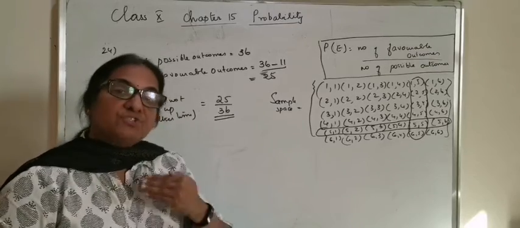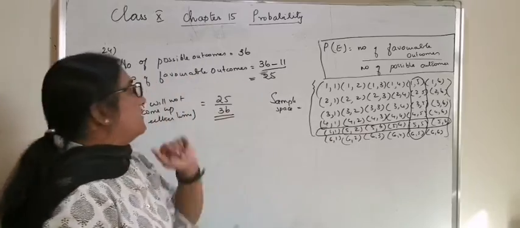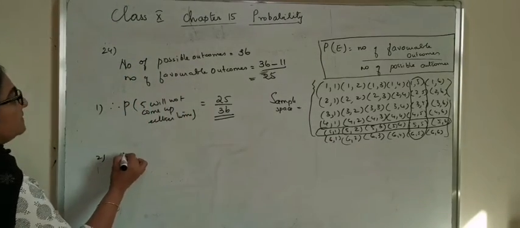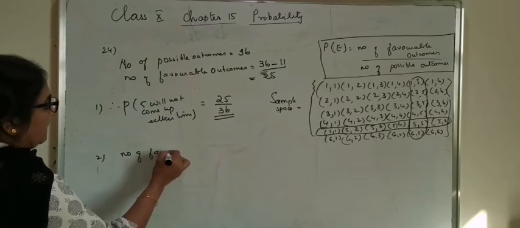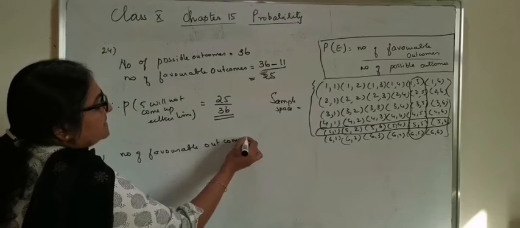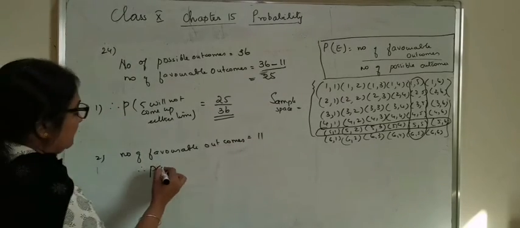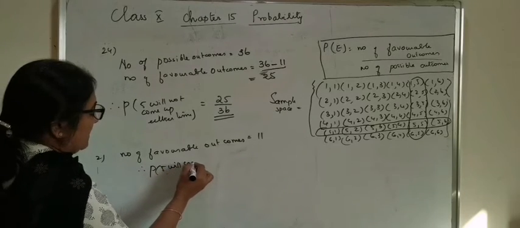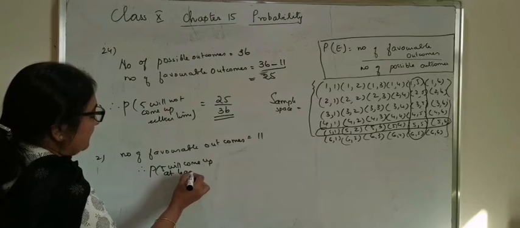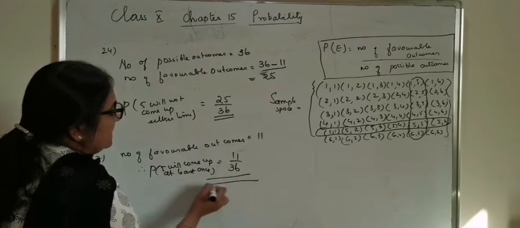That means 5 should be present, which shows that these 11 outcomes are the favorable outcomes. For number 2, the number of favorable outcomes is equal to 11. Therefore, the probability that 5 will come up at least once is equal to 11 by 36.